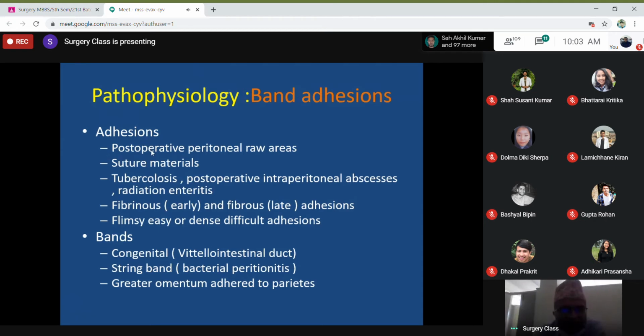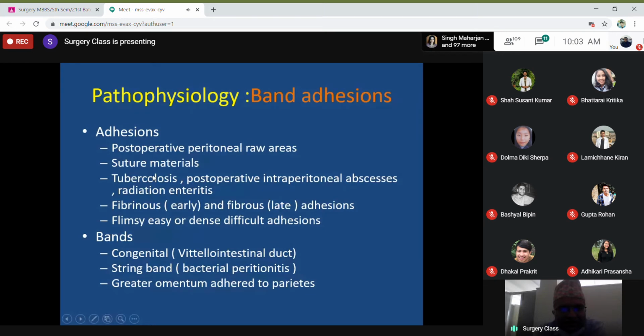Then the pathophysiology of bands and adhesions, the most common cause of obstruction. Usually these post-operative bands and adhesions occur in the post-operative raw areas in the peritoneum as well as the bowel wall. This may be because of the suture materials as well.